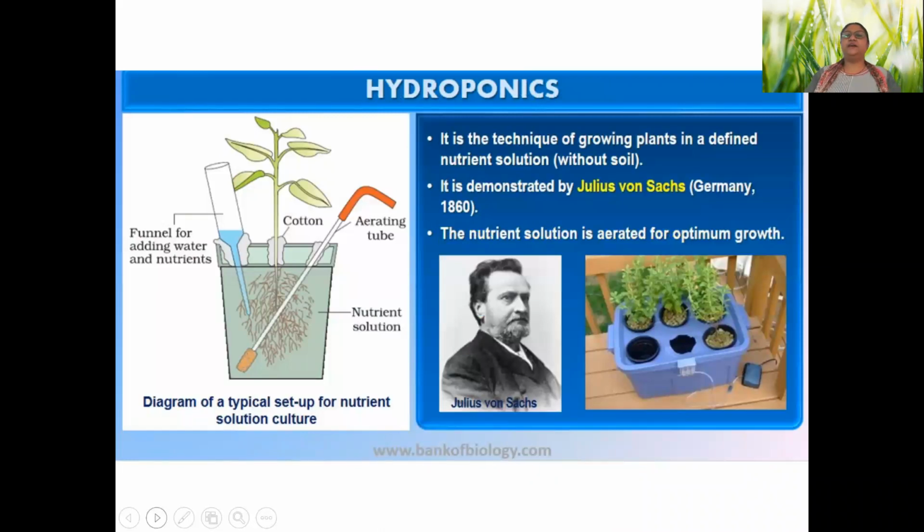There was a technique which was proposed by Julius von Sachs, and thanks to these scientists who thought about these alternate methods of cultivation, because every now and then we are destroying agricultural land because of our heavy need of land for the purpose of building houses, factories, hospitals, schools, markets.